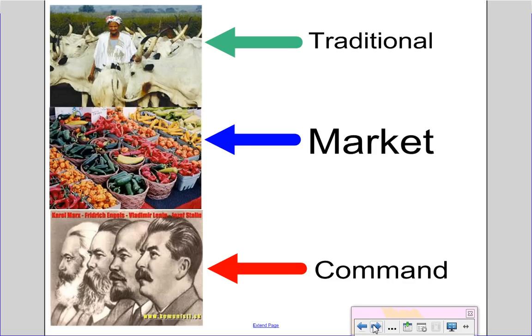Now, there's three basic types of economies in the world today. First is traditional. That is signified by the African man and his cattle. These are the oldest and also the rarest types of economies. Second type is a market economy. Hopefully this type of economy is familiar because that's what our country, the United States, uses. This is the most common form of economy. And lastly, we have the command economy.